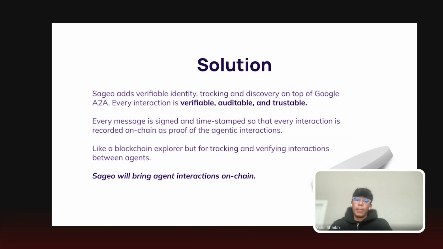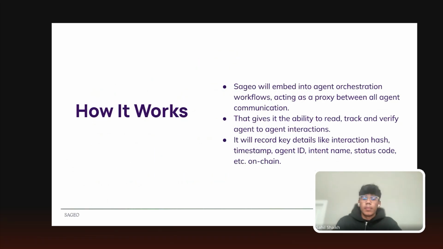Essentially, every message that goes through Google A2A is going to be signed and timestamped and recorded on-chain as proof of the agentic interaction, so that it brings agent interactions on-chain with their history, context, and behavior, sitting on-chain in a verifiable and discoverable manner. And this is a high-level view of how we had planned to integrate Sageo into current A2A workflows.